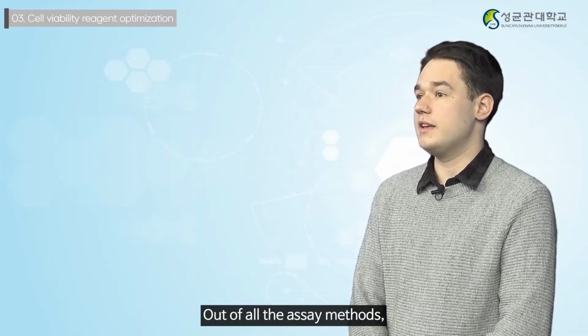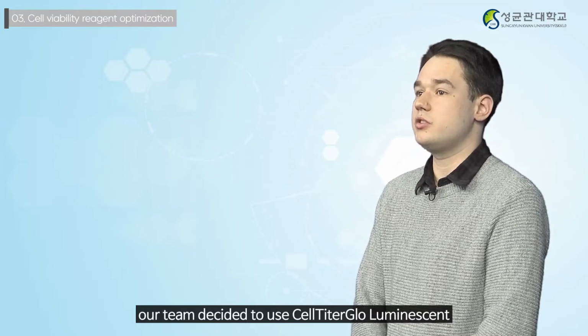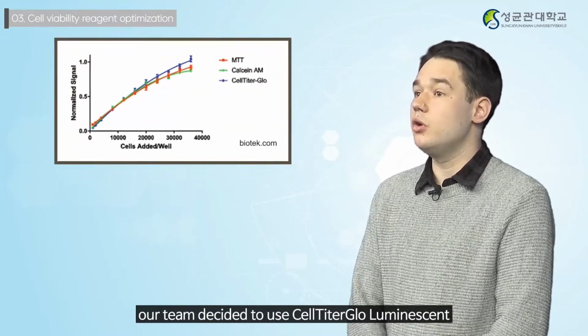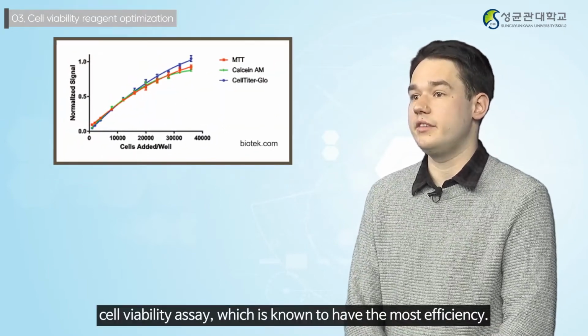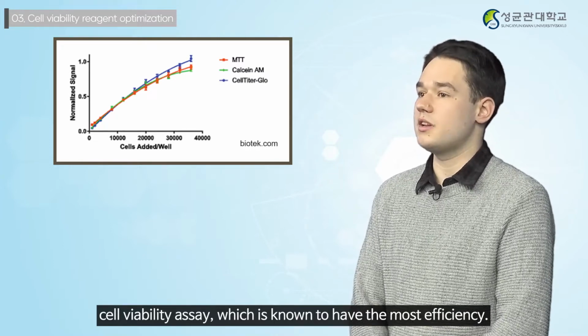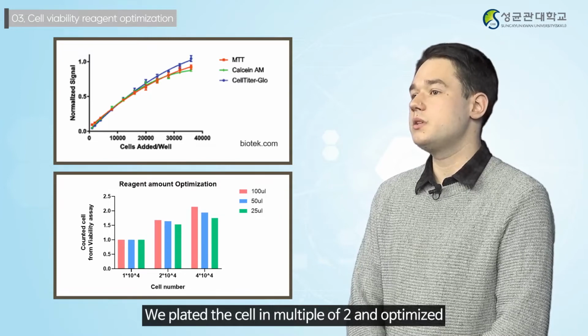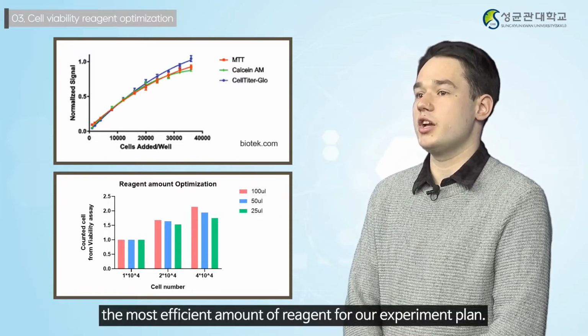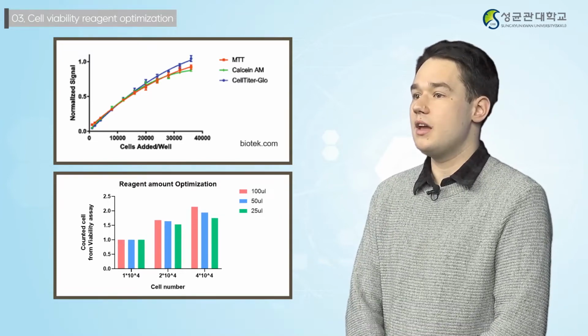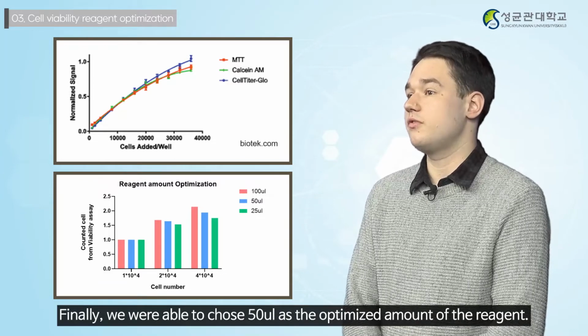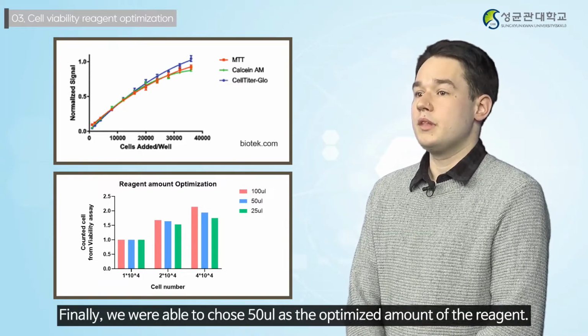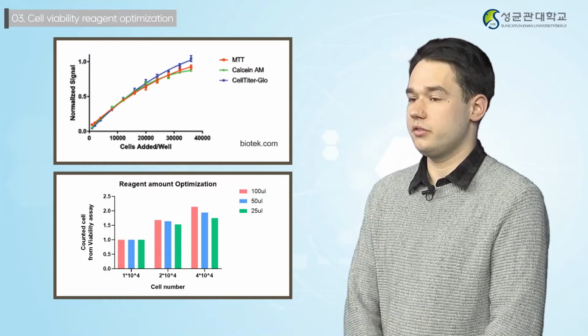Out of the old assay methods, our team decided to use the CellTiter-Glo luminescent cell viability assay, which is known to have the most efficiency. We plated the cells in multiples of 2 and optimized the most efficient amount of reagent for our experiment plan. Finally, we were able to choose 50 microliters as the optimized amount of the reagent.